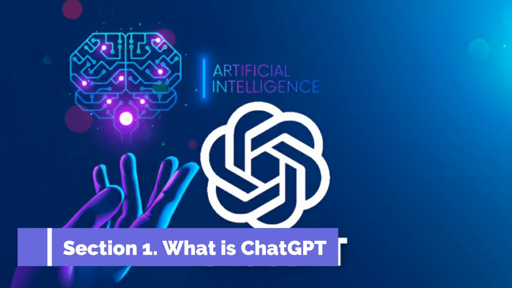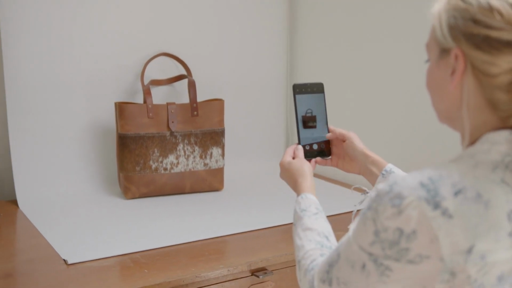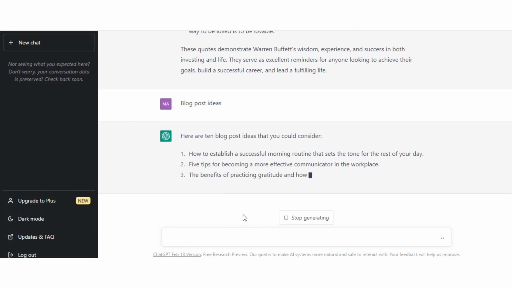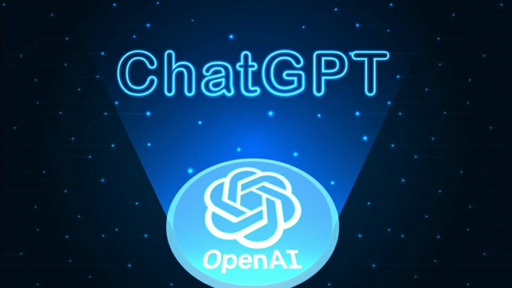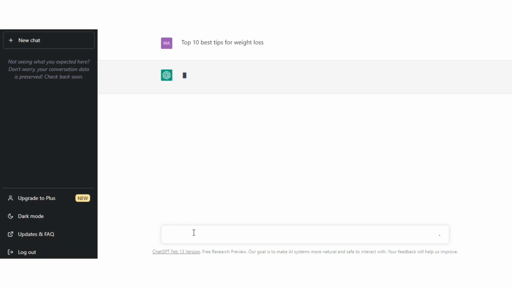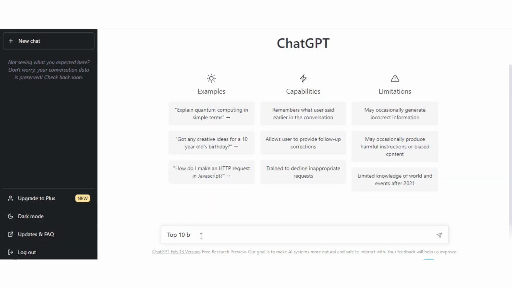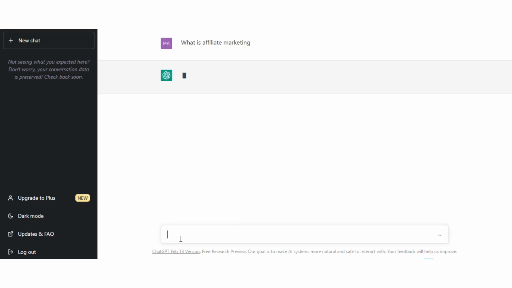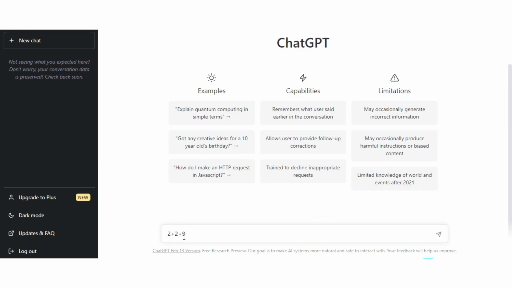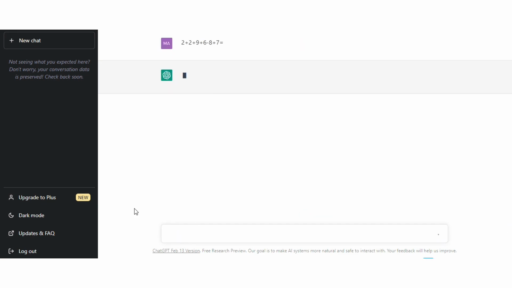Section 1. What is ChatGPT? Before we dive into how to use ChatGPT to generate blog post ideas and make money through affiliate marketing, let's briefly talk about what ChatGPT is. ChatGPT is a state-of-the-art natural language processing model that uses deep learning algorithms to generate human-like responses to text-based inputs. It's capable of understanding and responding to a wide range of natural language inputs, including questions, statements, and requests.